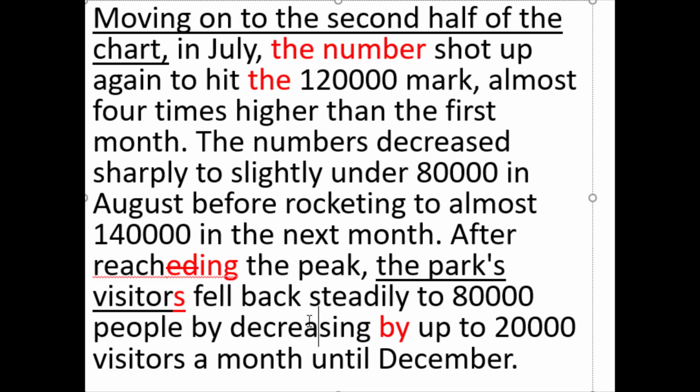Fell back steadily to 80,000 people by decreasing by up to. Alright. So if you're going to use the phrase "up to" a certain number, and this is V-ING, then we need "by" here. So the writing looks better.